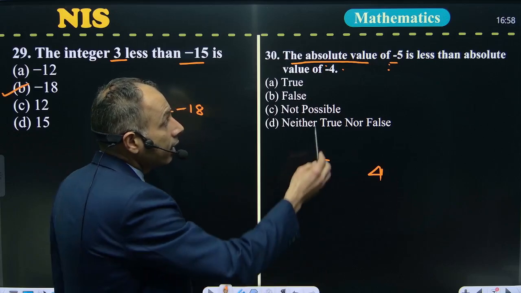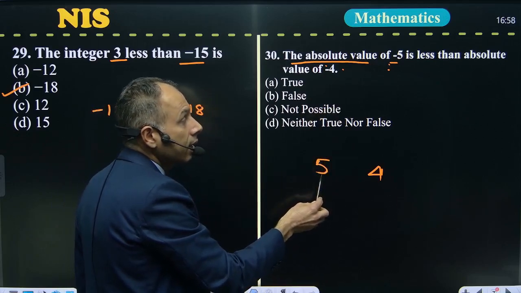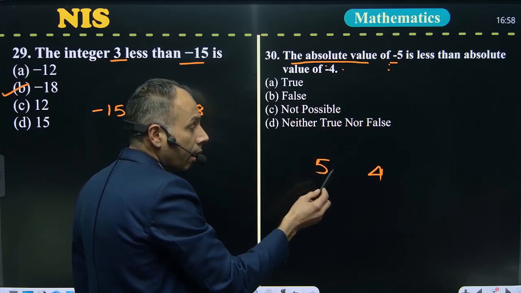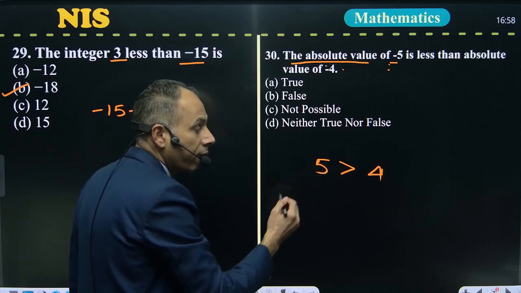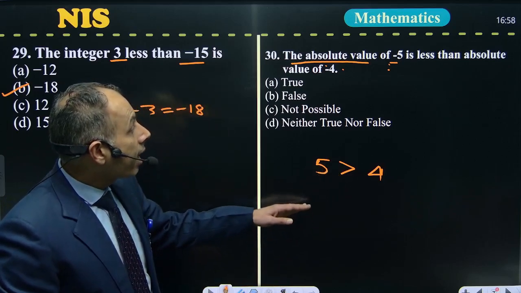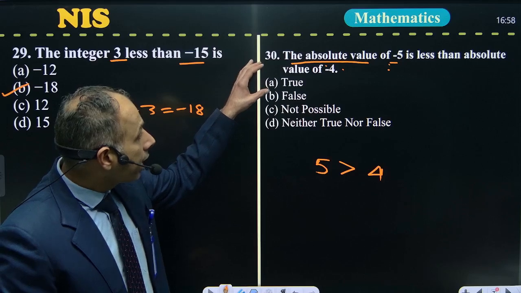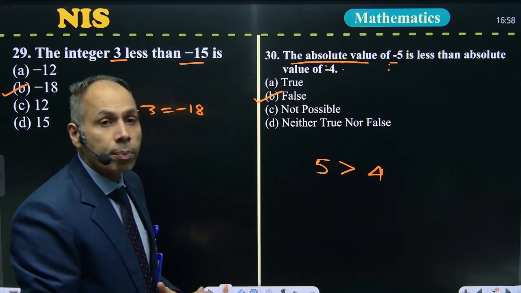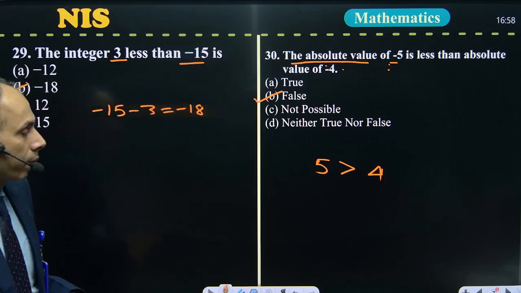Now it says that this is less. But 5 is greater than 4, and it says that it is less. So this statement is false. So the answer of the 30th question is B, that is false.